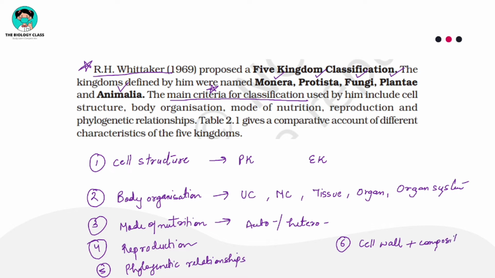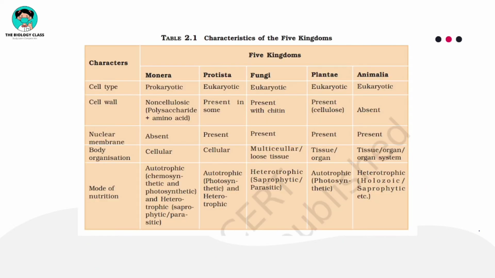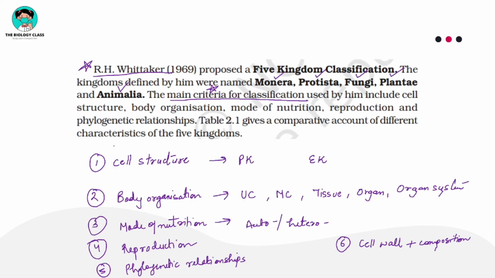If you check this table in the text, you will get cell wall as a second point. So always remember and never forget about this. These are the main criteria for classification which you have to remember.